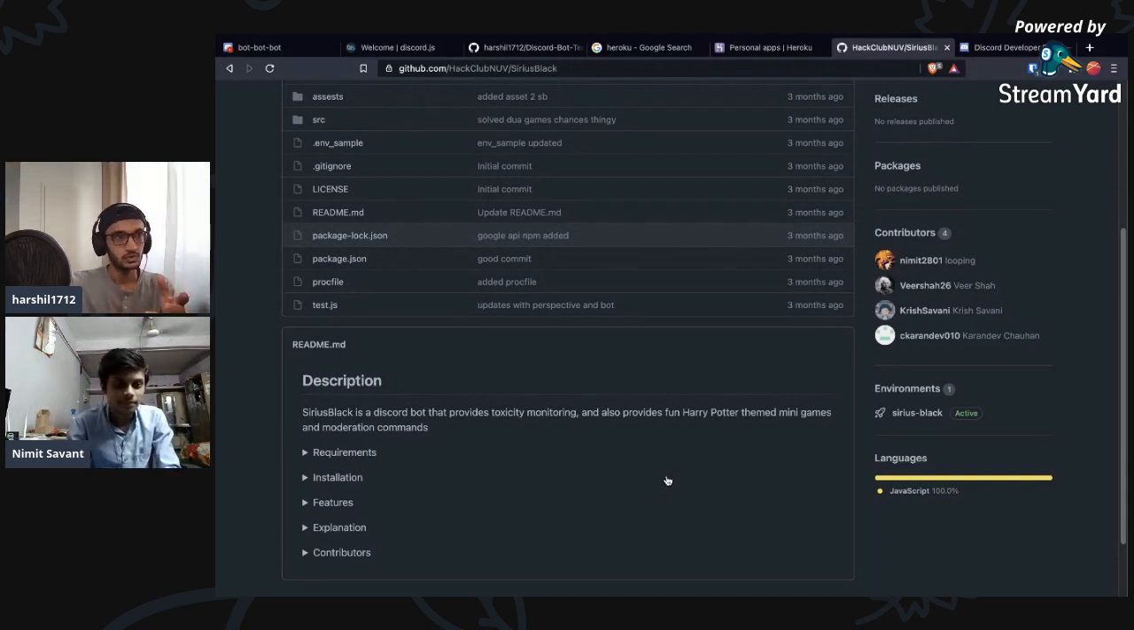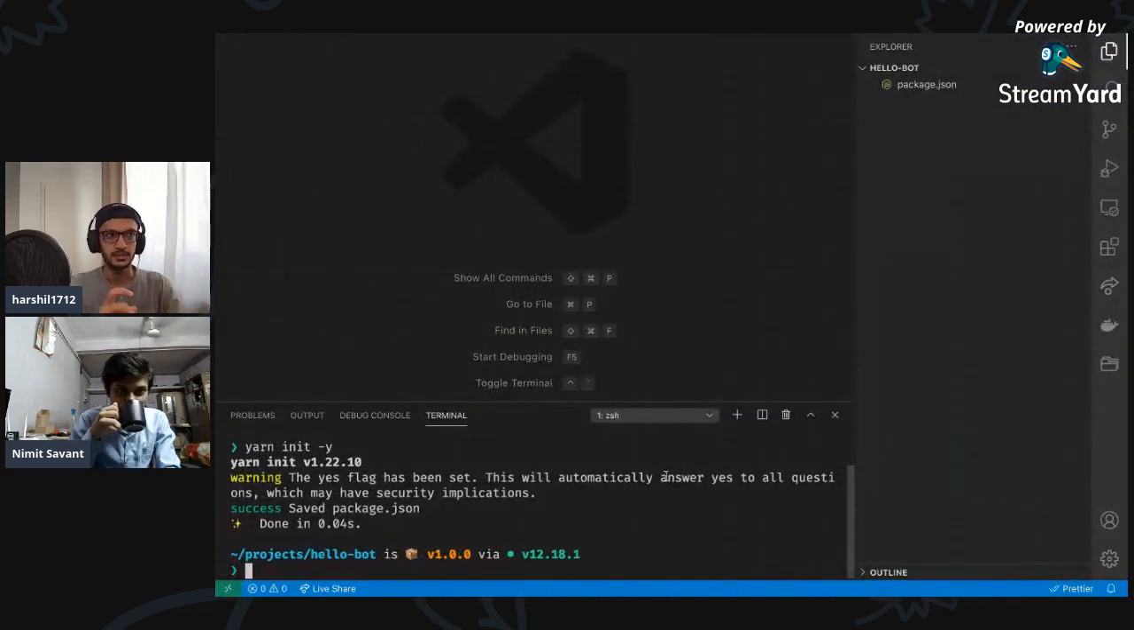Interesting. So now you know that you can interact with different APIs and build all sorts of bots, but you need to have access to those APIs, of course.